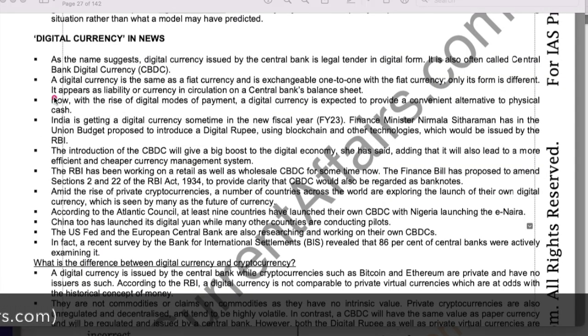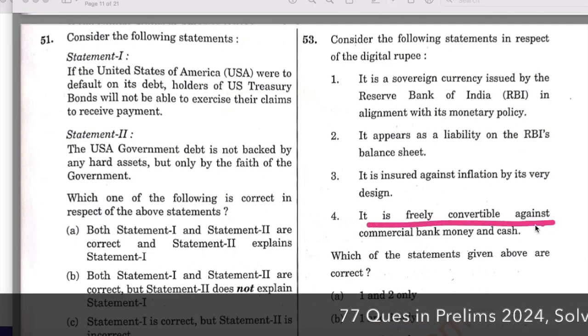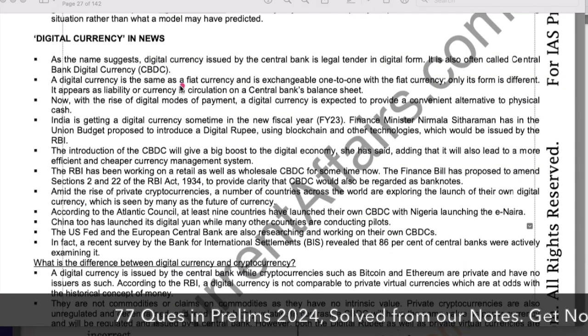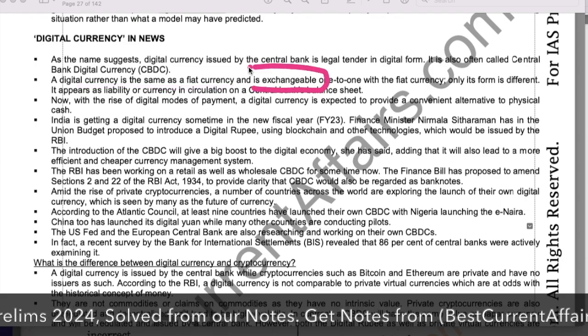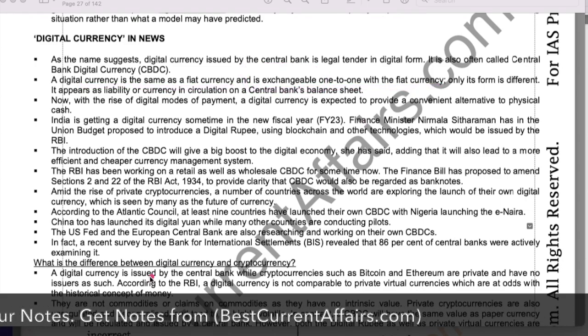Here it is mentioned that it appears as a liability or currency in circulation on the central bank's balance sheet. Now take the first statement, that it is freely convertible against commercial bank money and cash. This statement is correct. Here it is mentioned that it is the same as a fiat currency and is exchangeable, that is convertible, one-to-one with other fiat currency.